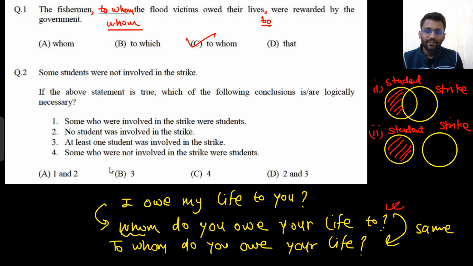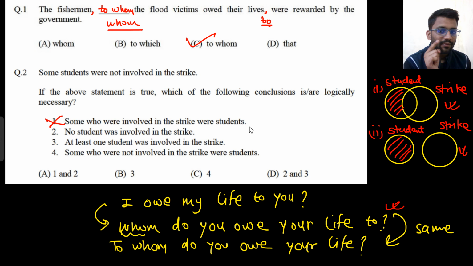So let's read the statements one by one. Some who were involved in the strike were students. Here that is a possibility, but here that is not a possibility. So this is not certain. So this is not correct. Some who were involved in the strike were students. So these guys are involved in the strike and they are students. This will come here. But what is the second one? Some who are involved in the strike were students, but there is no student here. Those guys who are involved in the strike are not students. That's why statement 1 is wrong.